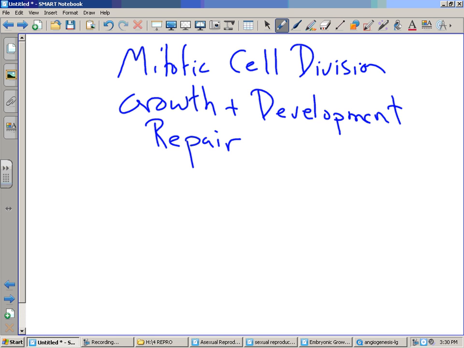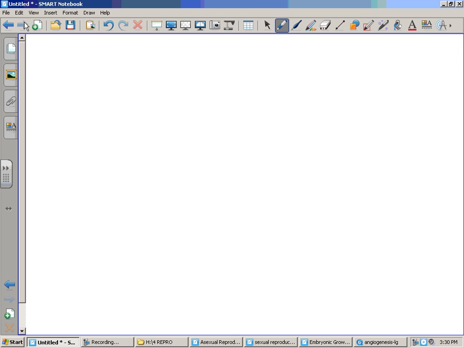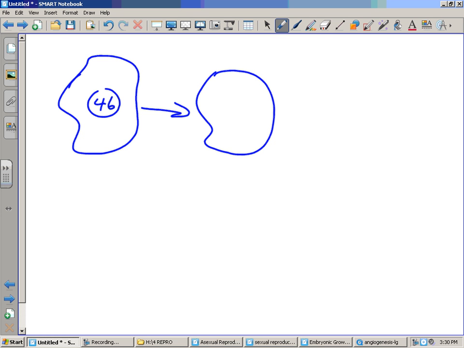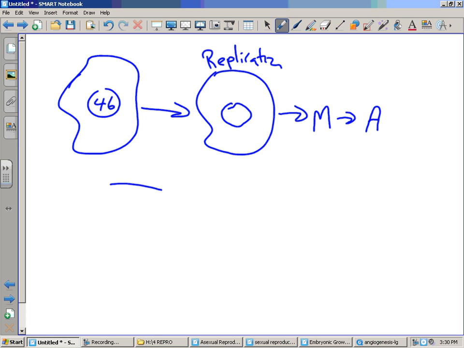Now, what is mitosis? If you have a cell, like a skin cell in your body, our skin cells have 46 chromosomes in it. Remember the phases of mitosis: interphase, prophase. What's an important step that occurs? We have the replication in the first phase. We have to replicate the chromosomes. And then we go through the phases, right? Metaphase, they line up in the middle. Then they go to anaphase, the chromosomes get pulled apart, and then eventually we end up with two daughter cells,